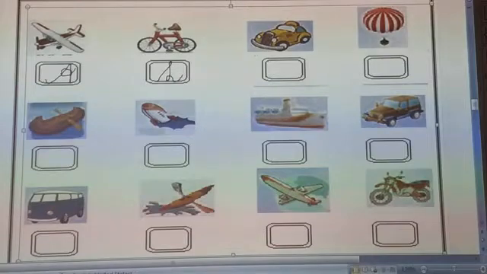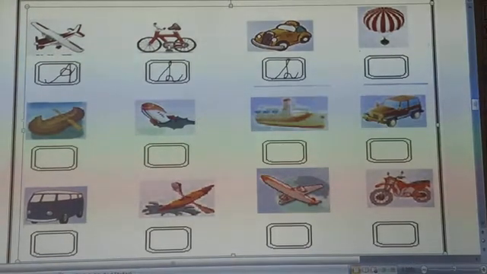This is car, and car can run on a road, on a land. So again we have to write here L for land transport. So we write L for land transport. Next is, which transport is this?